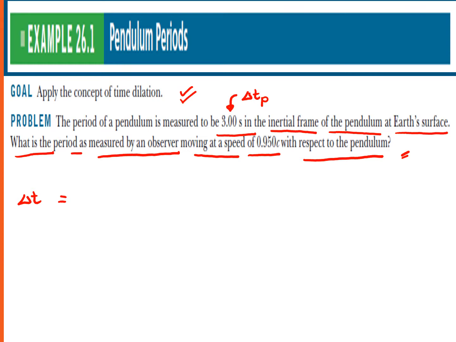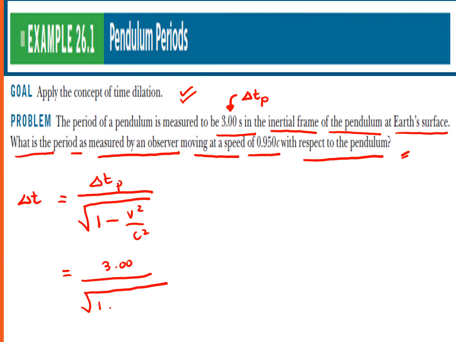So to solve for delta t, we just have to use the equation delta t is equal to the proper time interval divided by the square root of 1 minus v squared over c squared. So the proper time is 3 seconds divided by the square root of 1 minus the velocity of the other observer that is moving, that is 0.950 c.